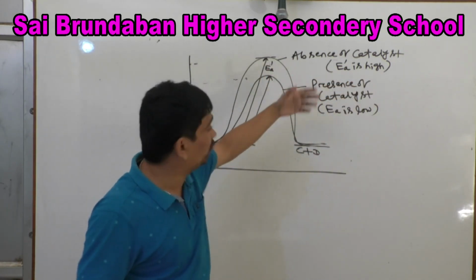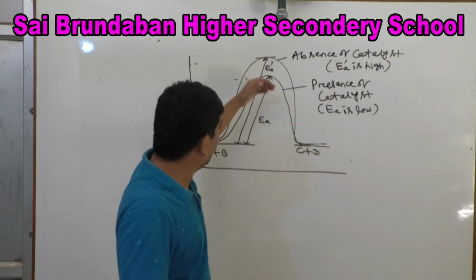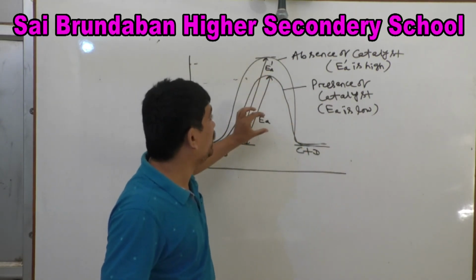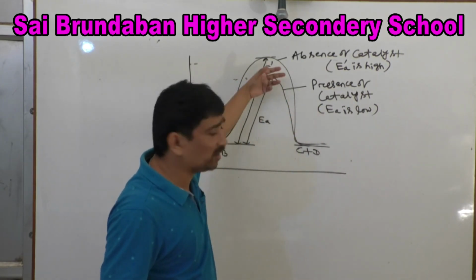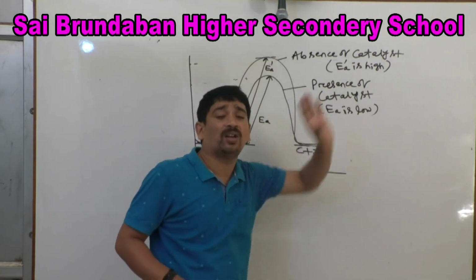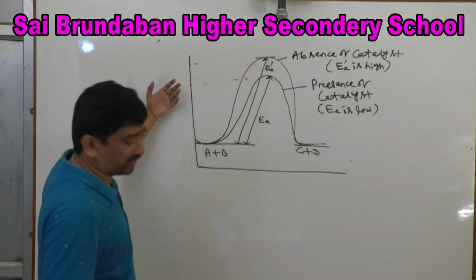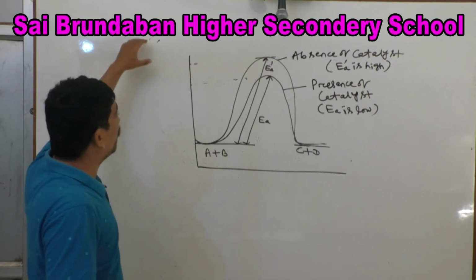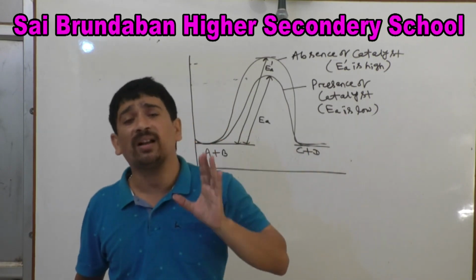In the presence of catalyst, activation energy is low and the rate of reaction is fast. So this is the conclusion about activation energy. You may or may not write it for the council exam, but up to the exam board, you will write it as the 3-mark question. Clear?